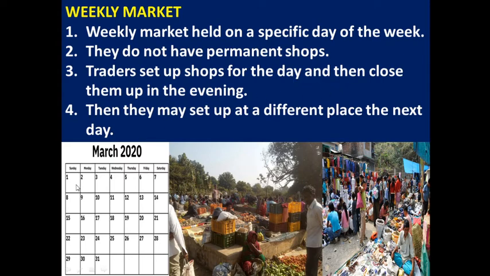For example, a Sunday market means they will open on Sunday morning, and they will close that particular market on Sunday evening. So that is the third characteristic of the weekly market. If they sell on Sunday in a particular place, the next day they will move to another place, and again they will set up in the morning and close up in the evening. So they set up at different places on different days. These are some of the characteristics of the weekly market.